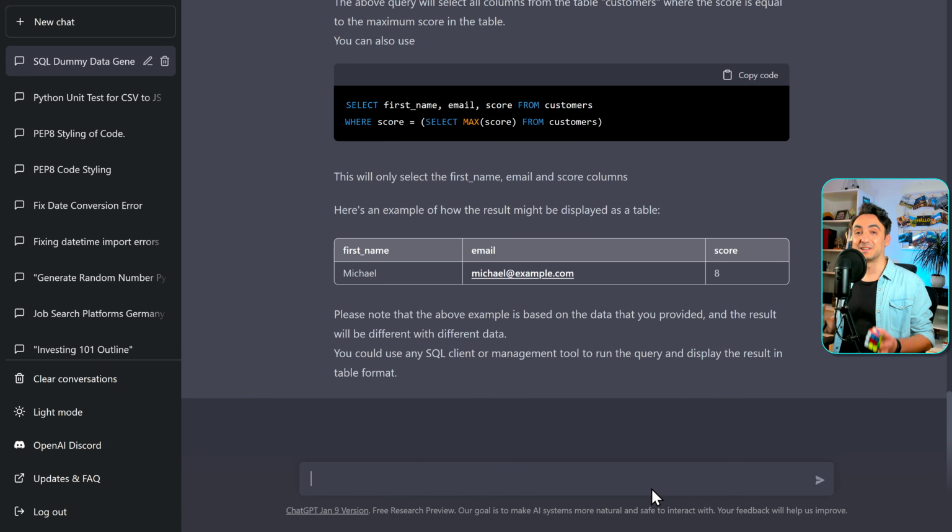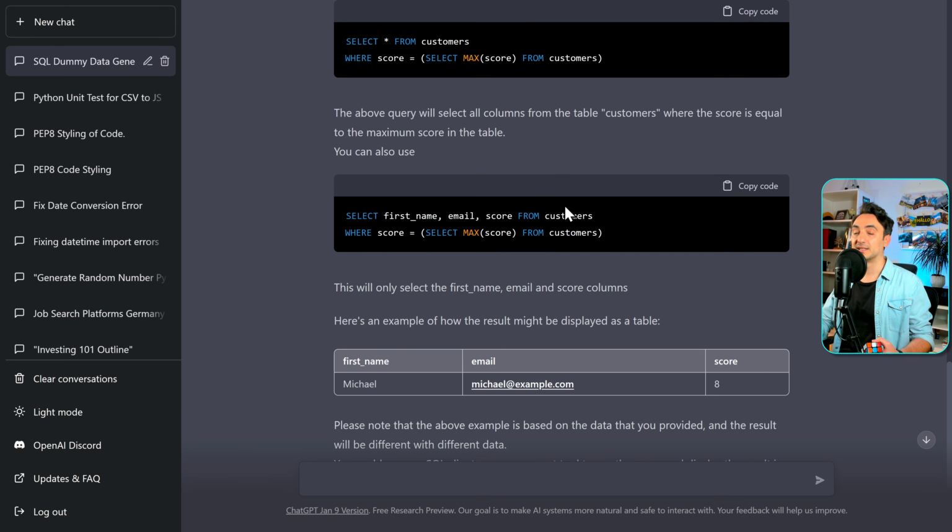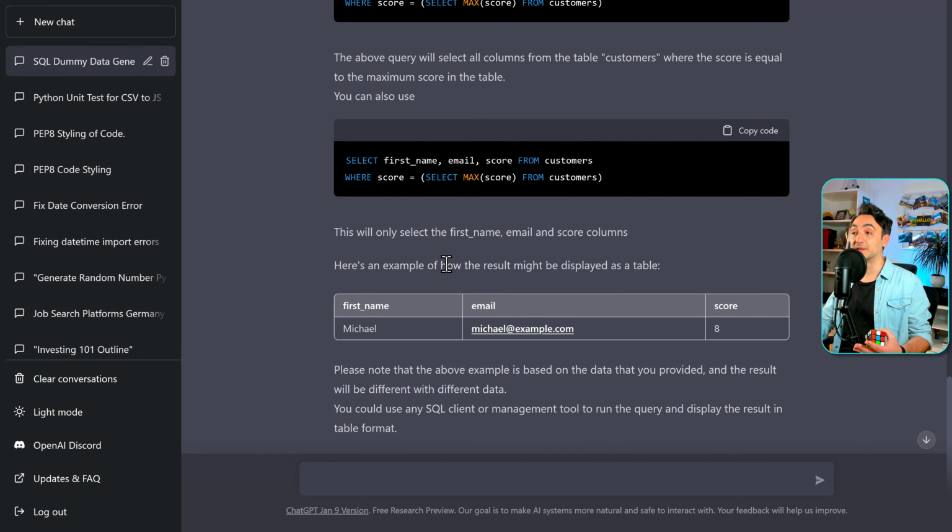This is just amazing. If you want to learn SQL alone, you can use ChatGPT to get examples and to practice with the queries. Here ChatGPT created 2 statements to solve the problem, and of course explained everything in detail, and we have the results. Michael has the highest score with 8.